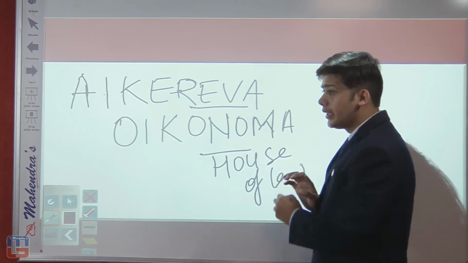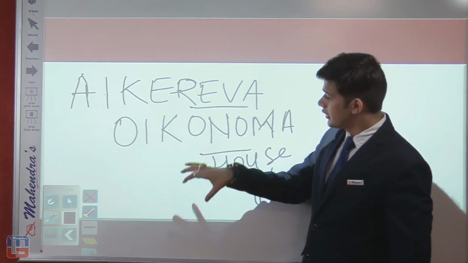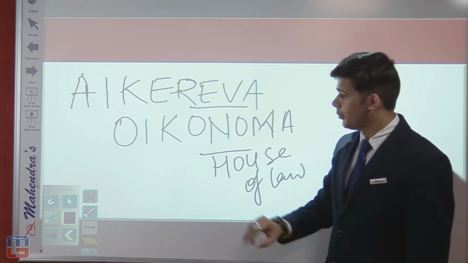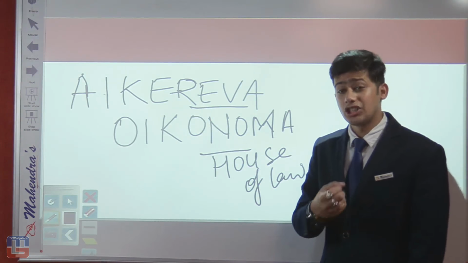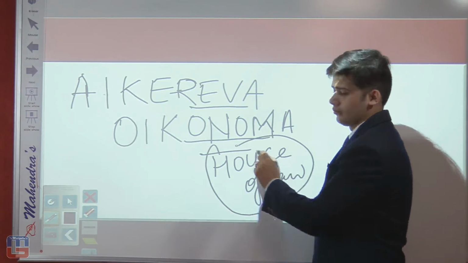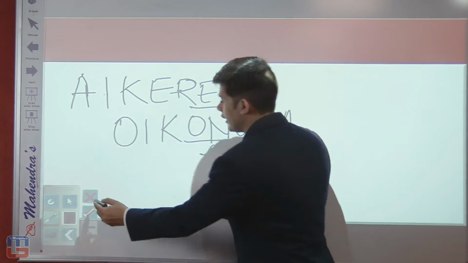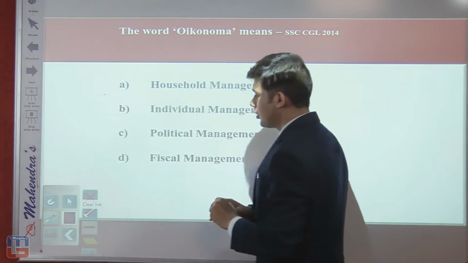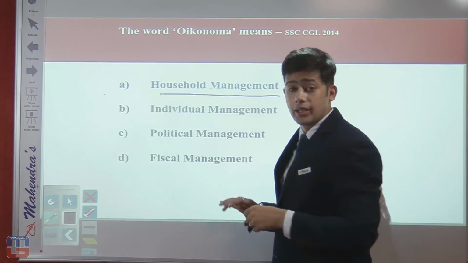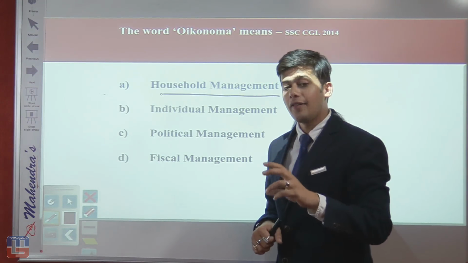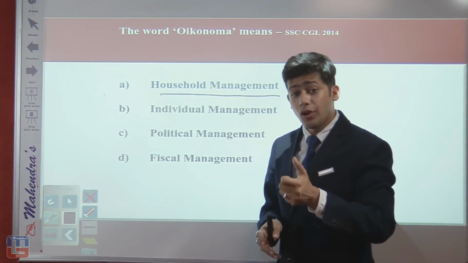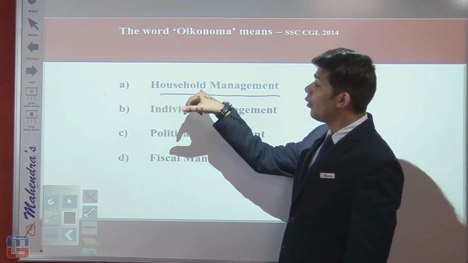or what should be the management in the house. Oikonoma is a far more flexible manner in which the rules are rather easy and flexible, but in ikereva, the rules are strict and stringent. So here, oikonoma means the house of law. Now, in the options we can see that there is no usage of house of law, but there is a usage of household management. Now, if you have a law, you have to execute that law for managing it. So if that is a house of law, yes, that would also be said as household management.